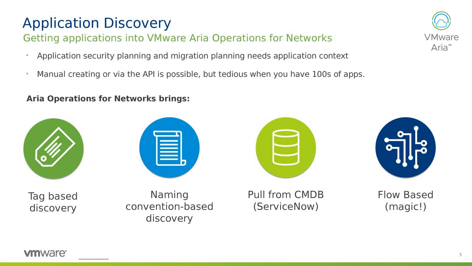And then we can also tie in the flow-based application discovery components that VMware Aria Operations for Networks provides.